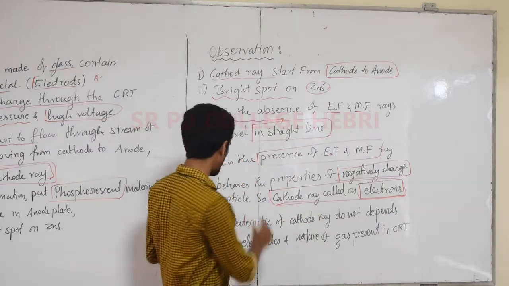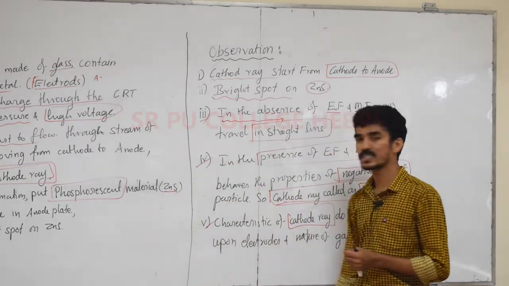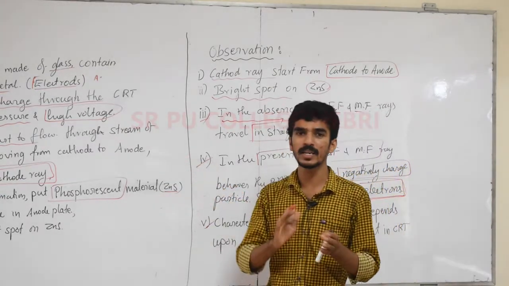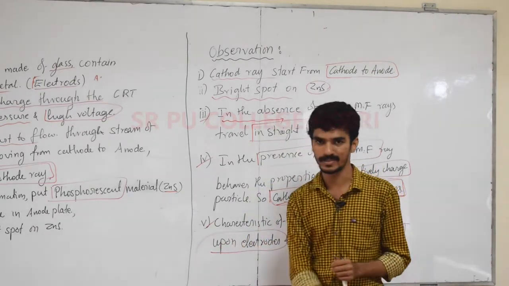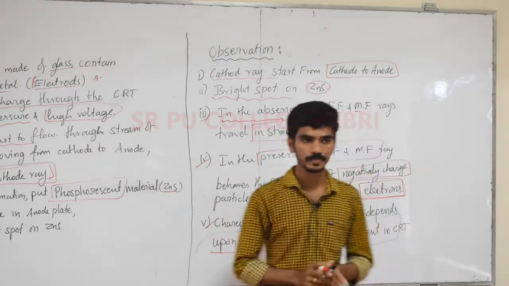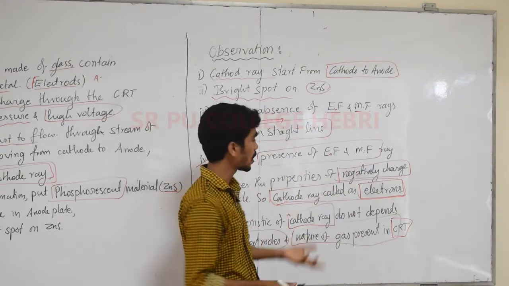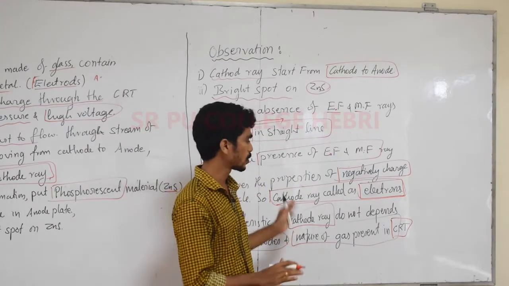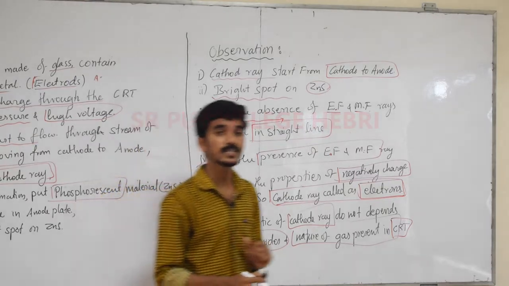Now, the last observation: the characteristics of cathode rays do not depend upon the electrode. Whichever electrode you take, it does not depend on it. It is independent of electrode selection. And one more, it does not depend on the nature of the gases used in a CRT. Whichever gas we take, it does not matter. We are talking only about cathode rays and features like this. These are the observations in the cathode ray discharge tube experiment.